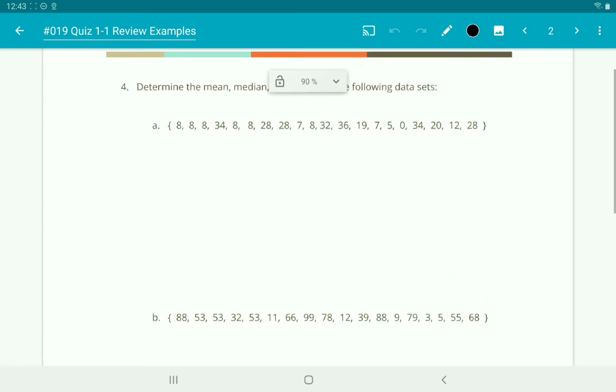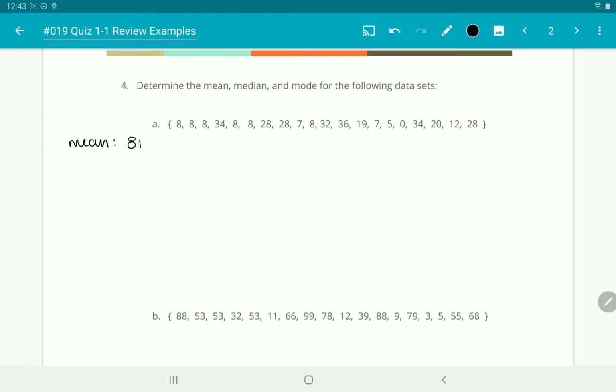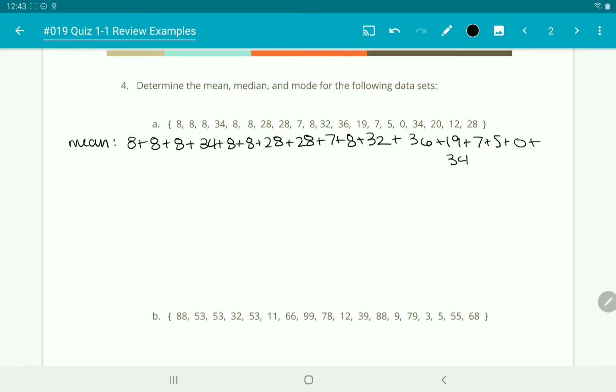So now it's telling us to determine the mean, median, mode, and range for each of these data sets. So we'll look at the mean first. For that, we're just going to add them all together. 8 plus 8 plus 8 plus 34 plus 8 plus 8 plus 28 plus 28 plus 7 plus 8 plus 32 plus 36 plus 19 plus 7 plus 5 plus 0 plus, and I'll just put it down here, 34 plus 20 plus 12 plus 28.